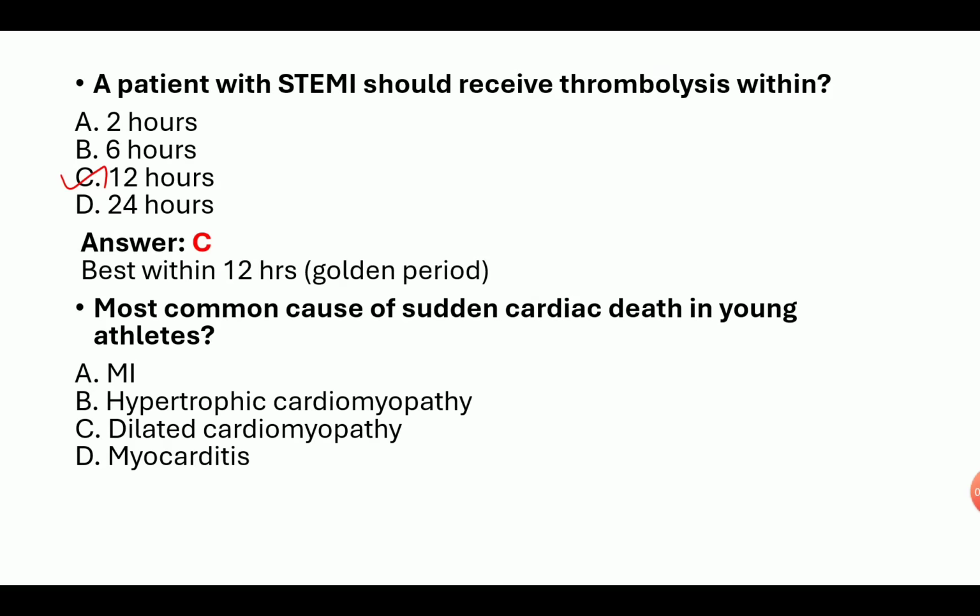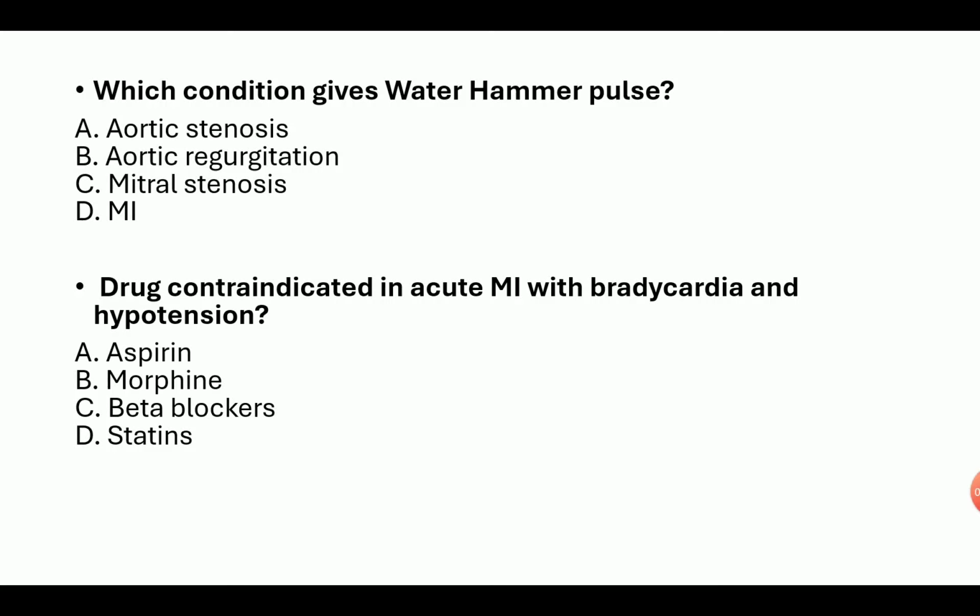Most common cause of sudden cardiac death in young athletes: MI, hypertrophic cardiomyopathy, dilated cardiomyopathy, myocarditis. Answer is hypertrophic cardiomyopathy. Which condition gives water hammer pulse? Aortic stenosis, aortic regurgitation, mitral stenosis, MI. Answer is B, aortic regurgitation.